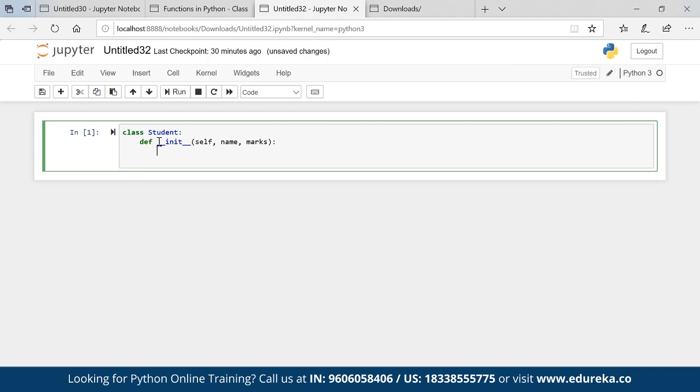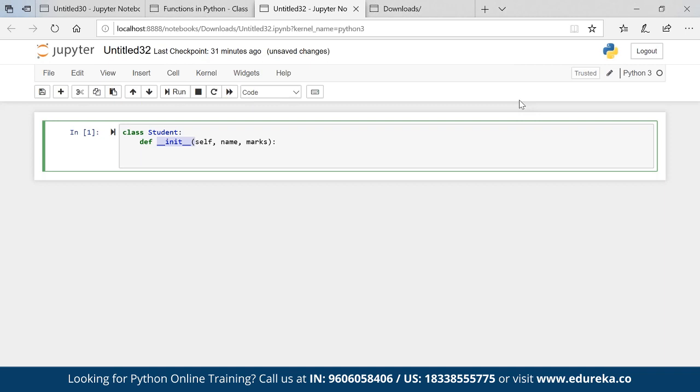So basically we are creating a function inside a class, and this method is known as the constructor, which is helping us to initiate the instance variables. This is my instance. In this instance I have variables called name and marks. That is how the syntax is. This is how we call the constructor: underscore underscore init underscore underscore is what I can use.